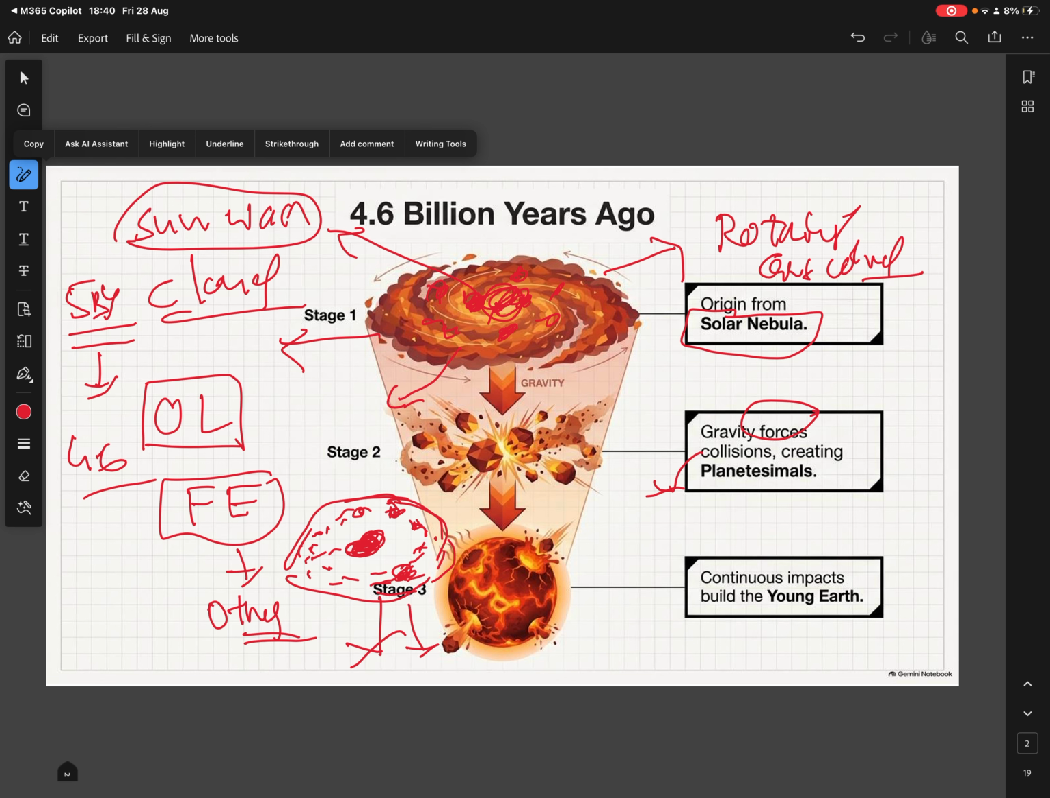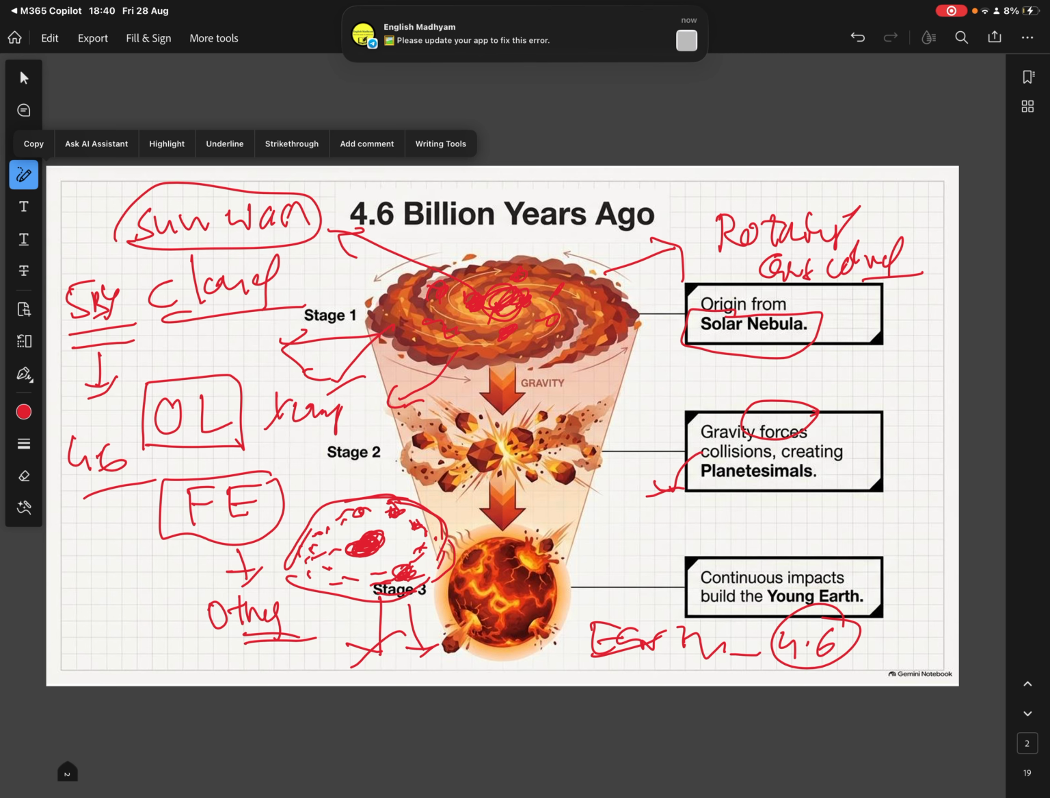One such planet formed was Earth. It happened around 4.6 billion years ago. That means around 5 crores of years after the formation of the sun, the Earth formed. During this stage, the Earth was very young.